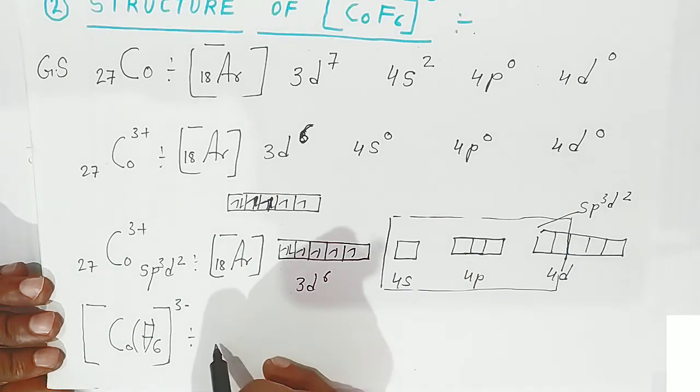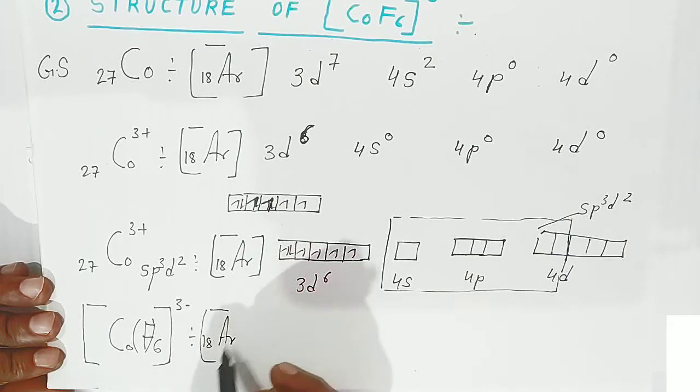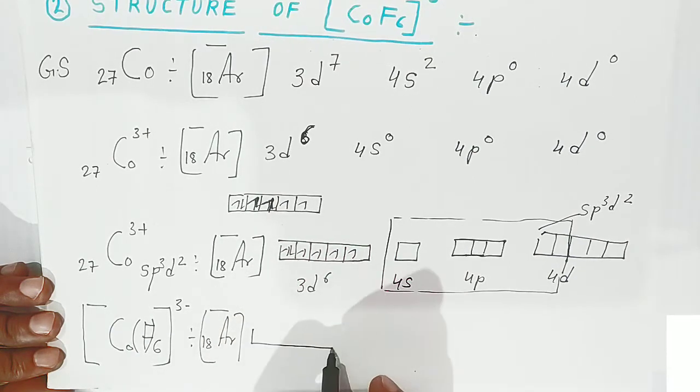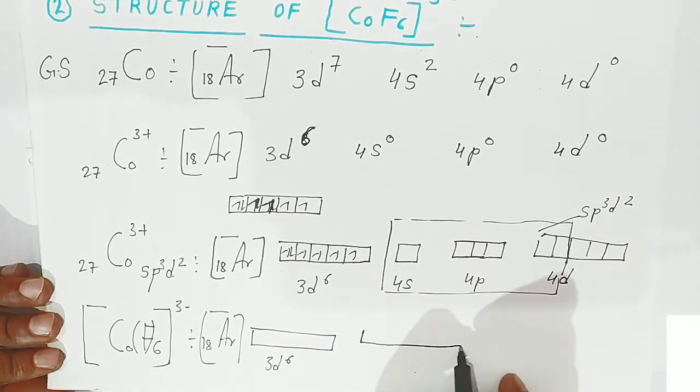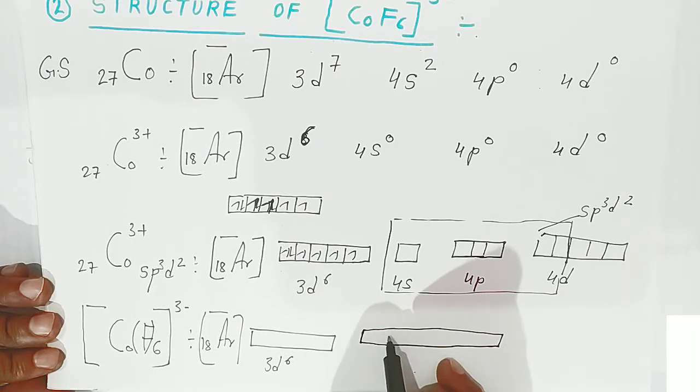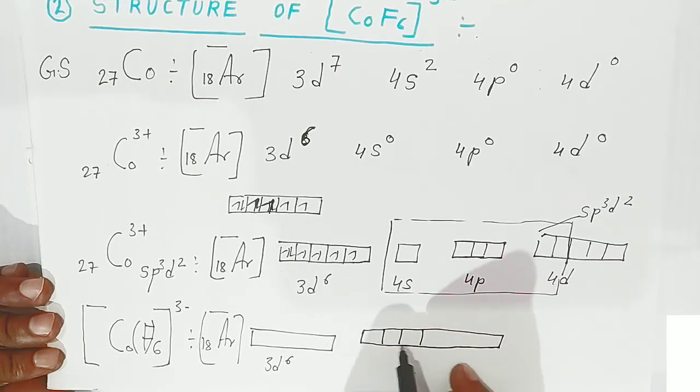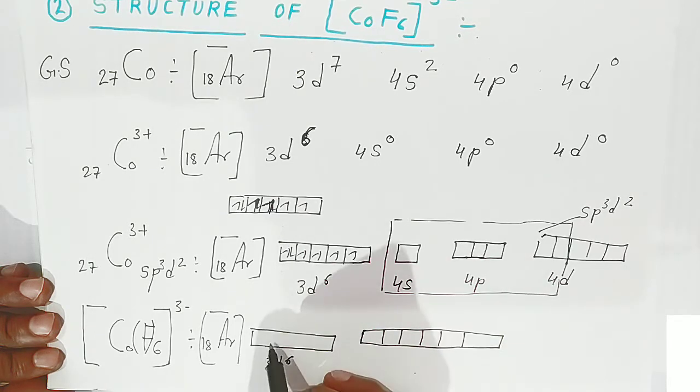What will be the electronic configuration? Argon 18 3d6. Now here students, all the orbitals will have the same energy, so 6 sp3d2 orbitals will be there.